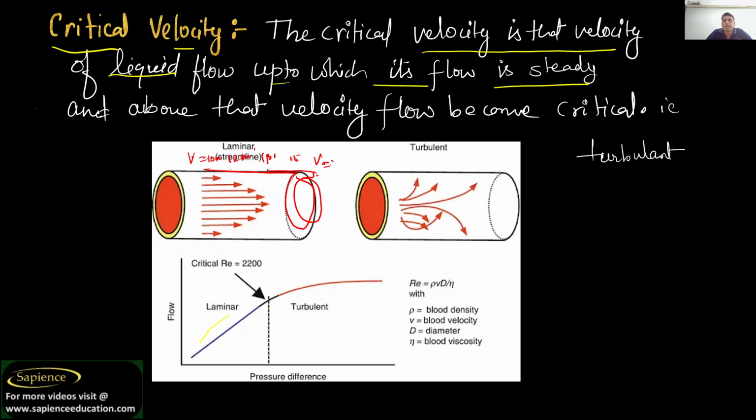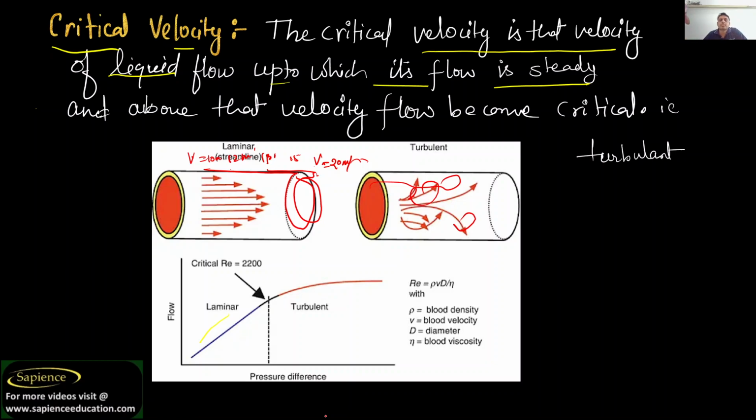As soon as the velocity becomes 20 meters per second, the flow automatically becomes turbulent. When the fluid's speed becomes very high, it won't be a laminar or streamline flow.